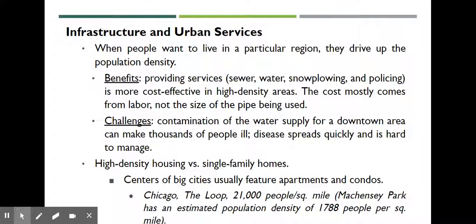If you haven't looked at what happened in Detroit, Michigan, take a look at what happens when the water became contaminated, and it really has heavily impacted children, the lead poisoning. So, high density housing versus single family homes. Centers of big cities usually feature apartments and condos. In the Chicago Loop area, you're going to have about 21,000 people per square mile, versus Machesney Park, which has an estimated population density of about 1,788 people per square mile.